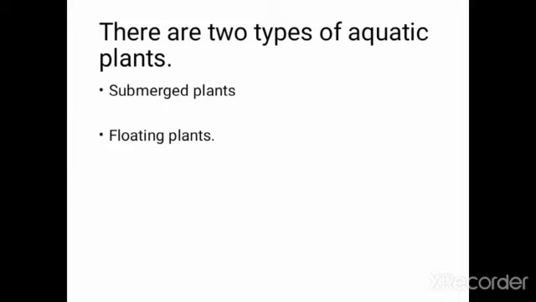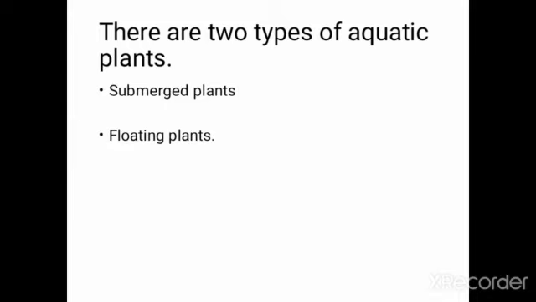There are mainly two types of aquatic plants, submerged plants and floating plants. Submerged plants have stems and leaves that grow entirely underwater. Again, how many types of aquatic plants are there? Two. First one is submerged plant and second one is floating plant. Submerged plants have stems and leaves that grow entirely underwater. For example, seagrass.